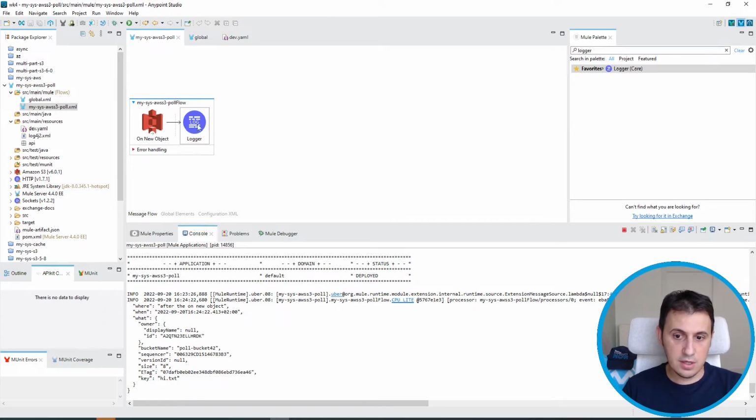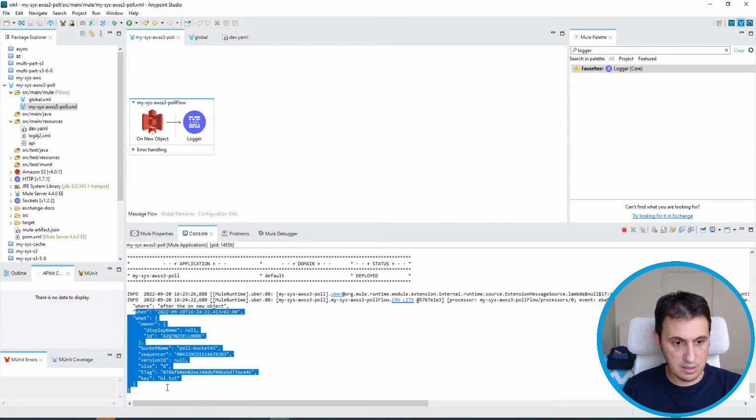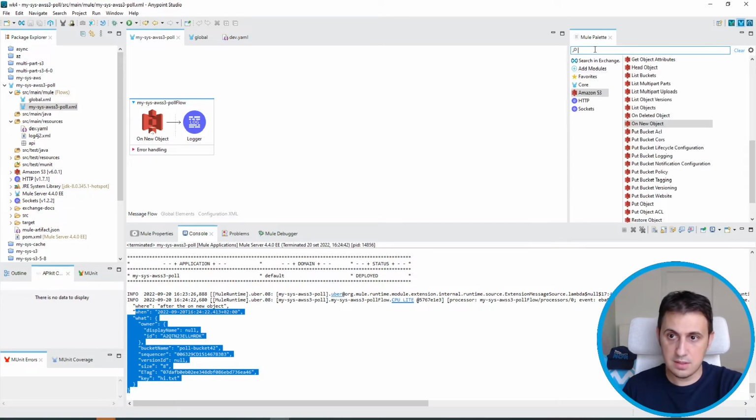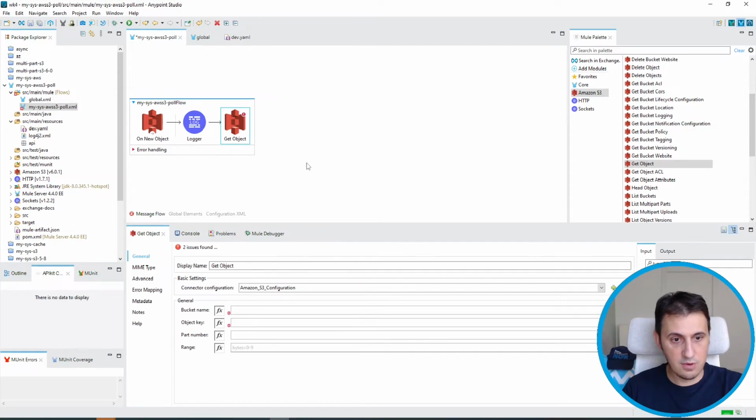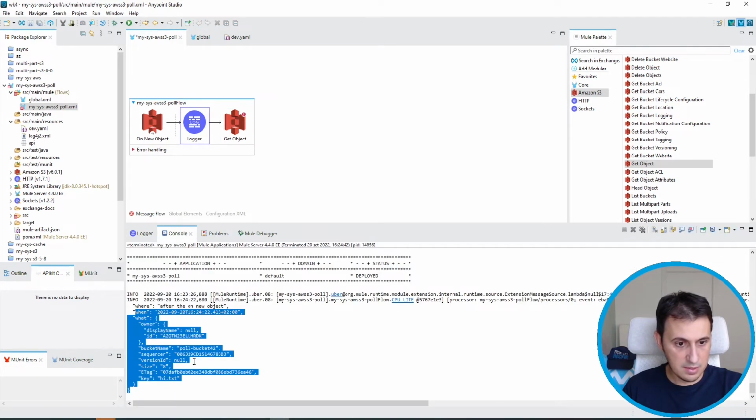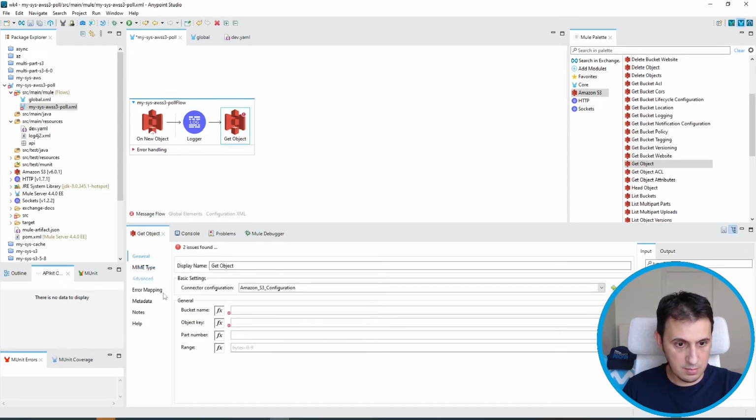Okay, so I just log. I don't write any file. I don't move any file. So this is the payload. In order to download the file, I need this payload. So let's stop and let's add another activity. What I need is the get object activity, because I need to get this object and write back to my folder. So what I need is the bucket name. Let's see if I can take the bucket name from the payload. Yes, so I can take the bucket name from the payload.